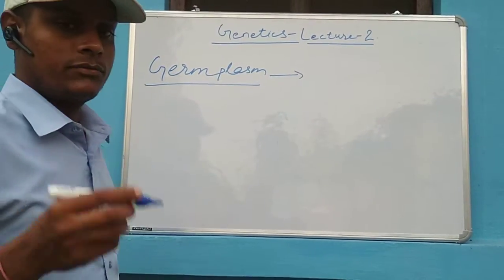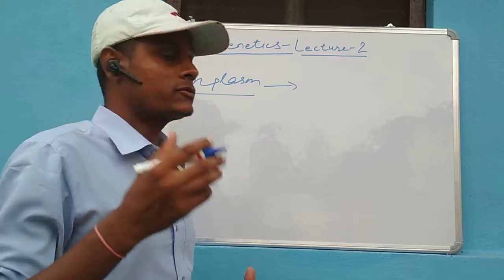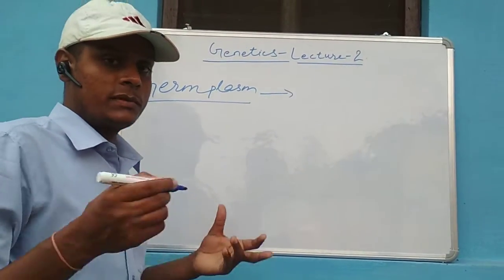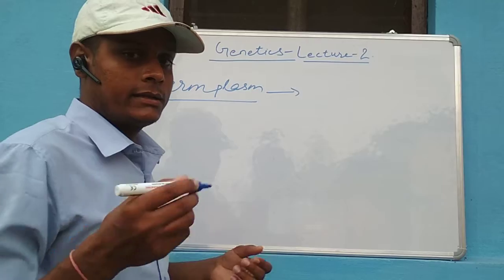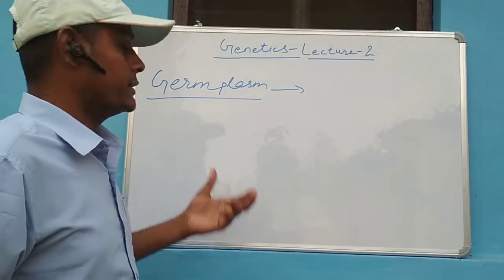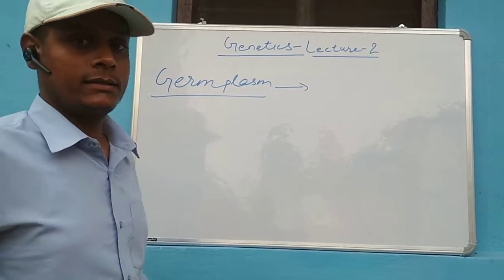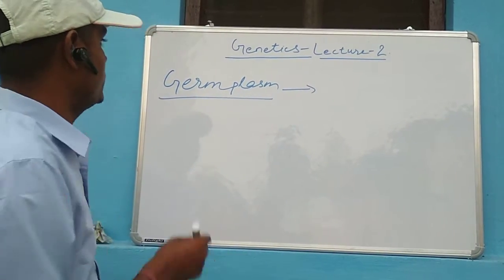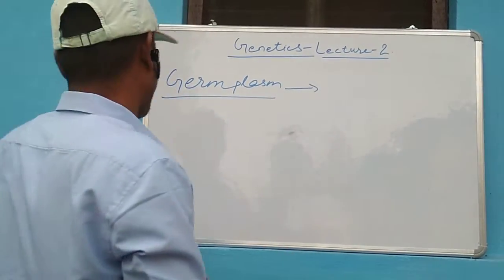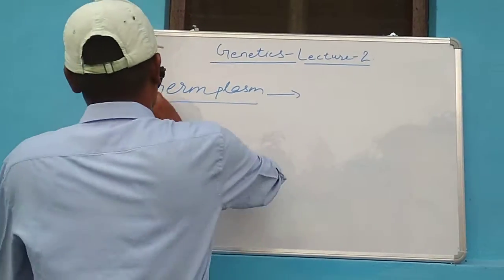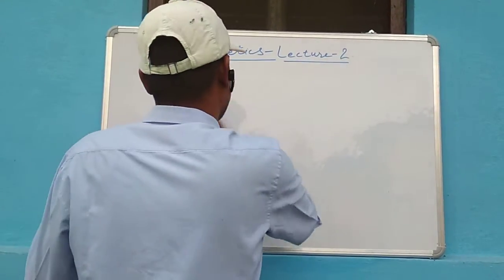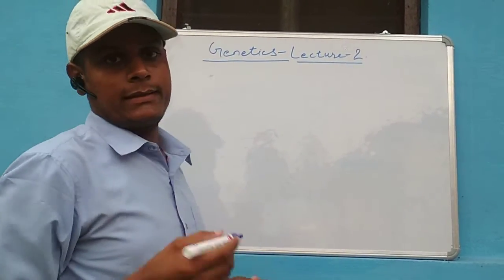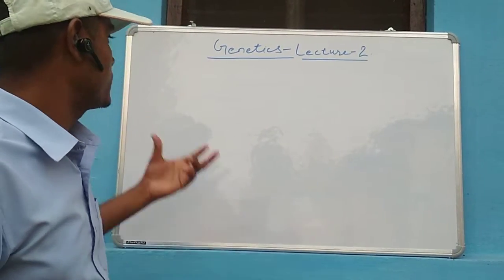If we take the example of the rice crop, then the total number of genes present in rice and all its variants, the wild variety, the local cultivars, all the variants, will be termed the germ plasm. So here we have discussed genotype, genome, gene pool and germ plasm.